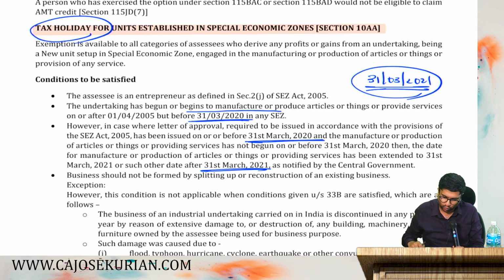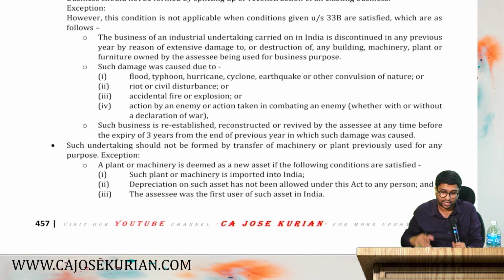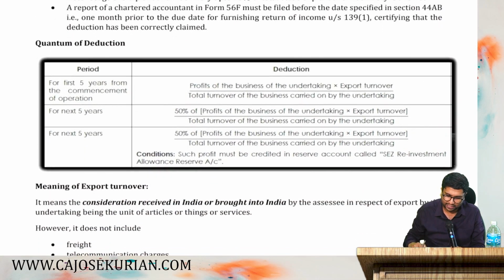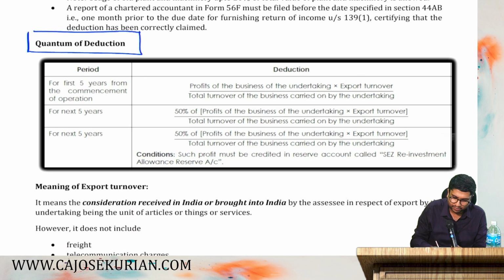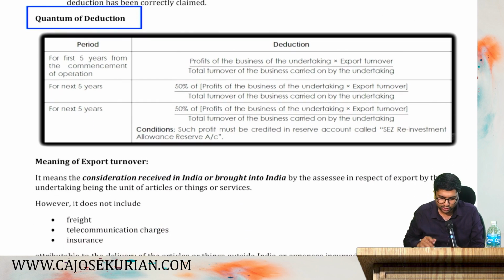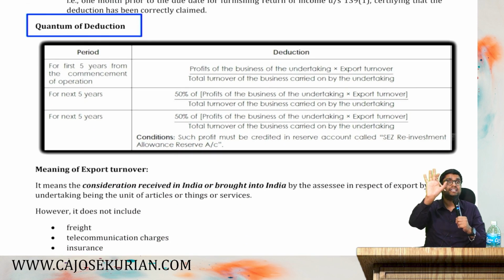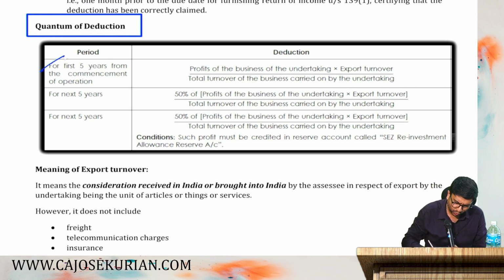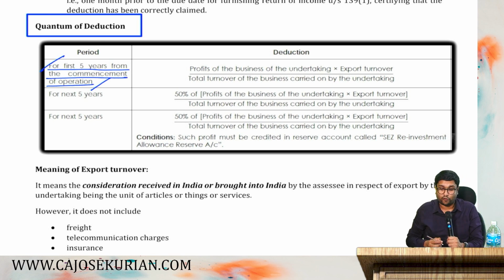Now the question is, what is this 10AA exemption? How do you claim this 10AA exemption? For that, there is a table we have to study. That is the quantum of deduction. So let's understand how you claim this 10AA exemption. So listen, for the first 5 years, say you have commenced your activities, for the first 5 years of operation, how do you compute your profits?